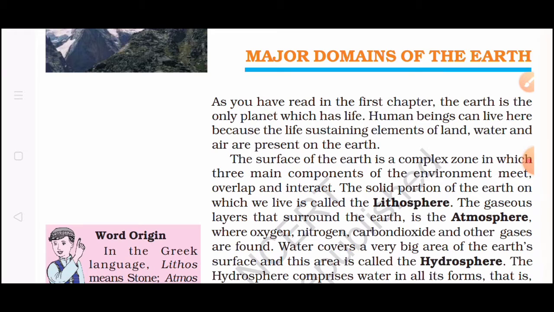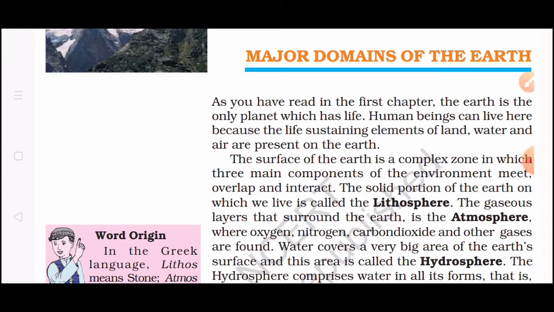Now, as we go through the chapter, we will be understanding the heading of the chapter, that is major domains of the earth. So, what are the major domains of the earth? That are lithosphere, atmosphere, hydrosphere and biosphere. These are the four main domains of the earth.